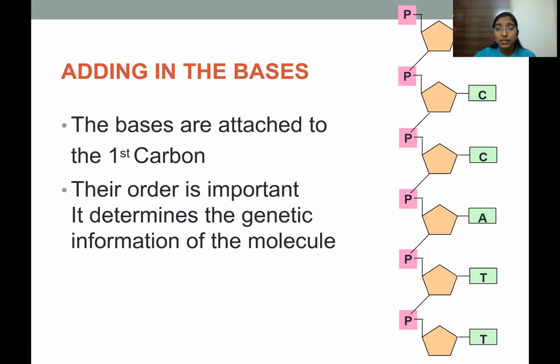The order of the nitrogenous bases is what determines what function the proteins perform. It determines what RNA is formed, the sequence of mRNA, and later the sequence of polypeptide and protein synthesis.